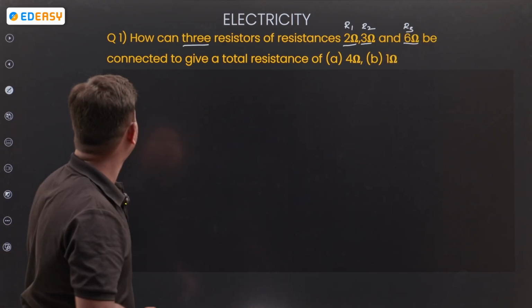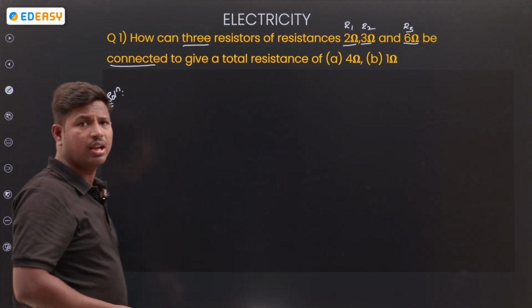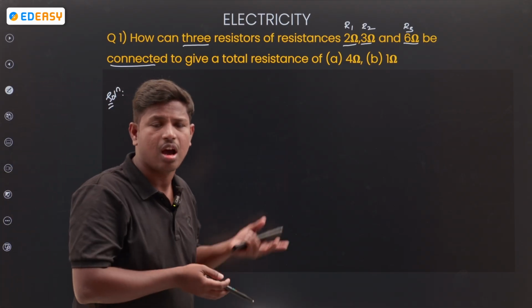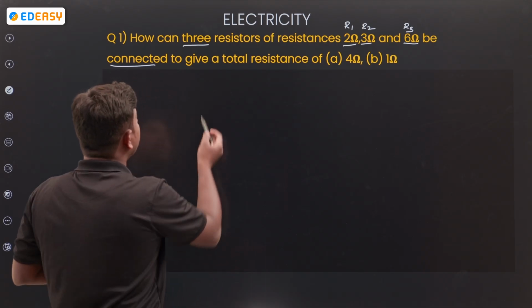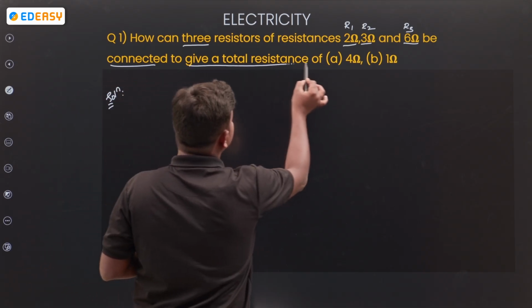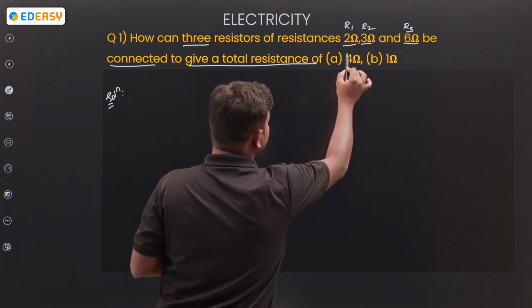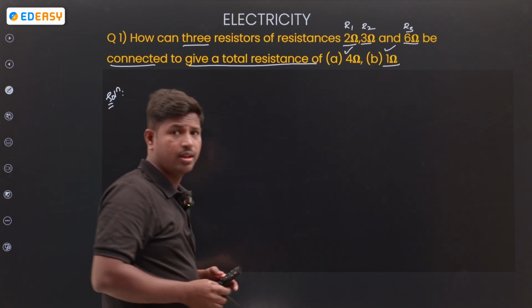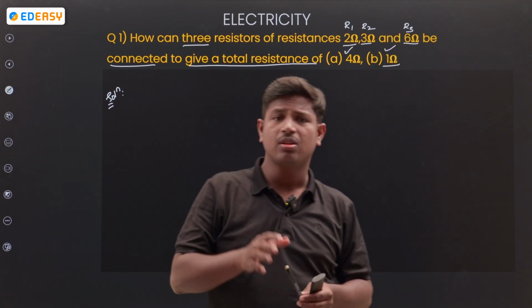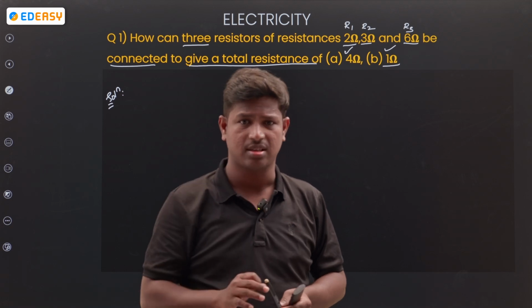As per the question, the three resistors are connected, and when connected they give a total resistance of 4 ohms, and another time 1 ohm.